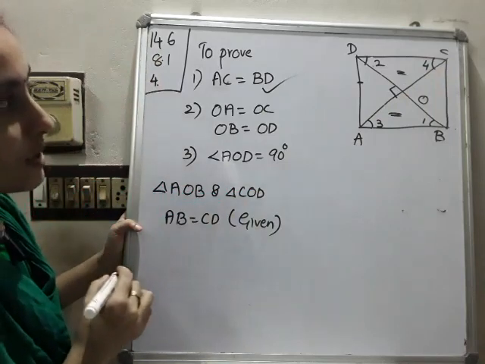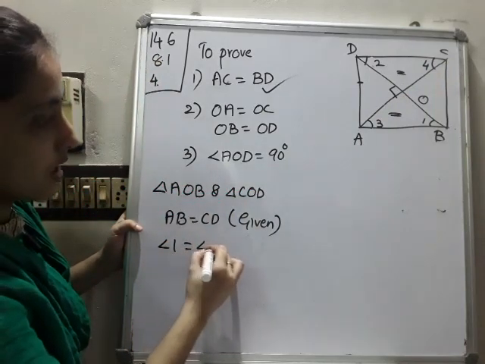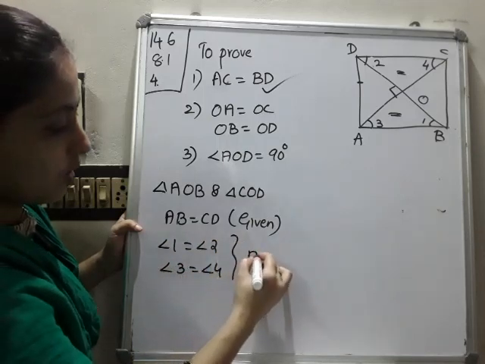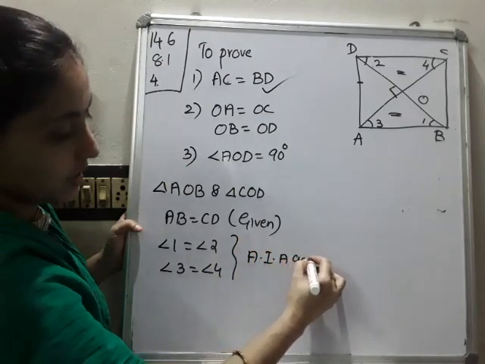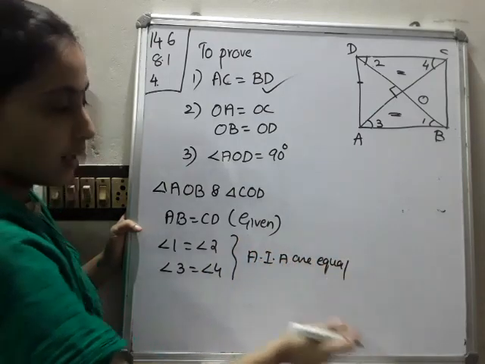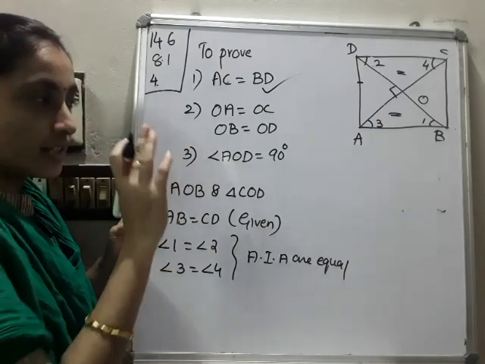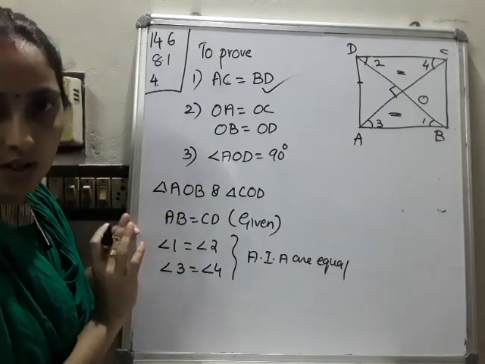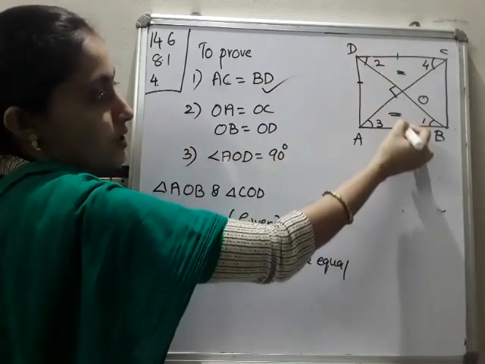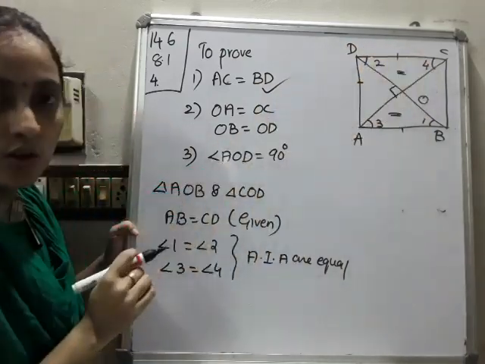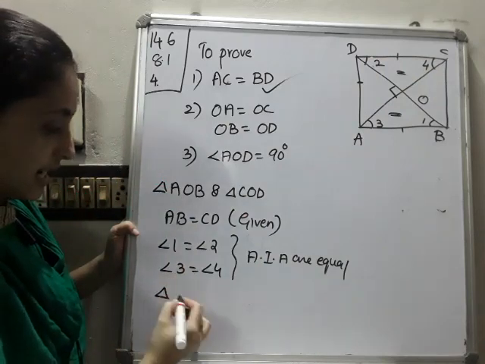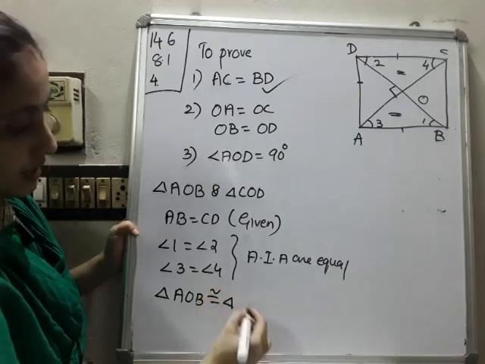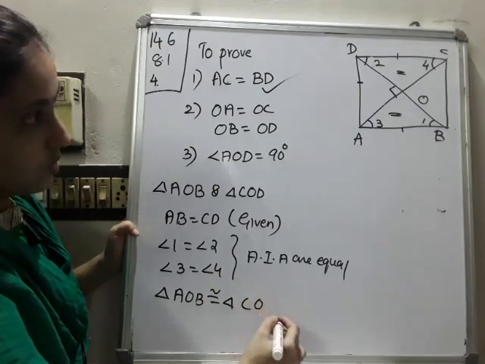So we can write it as what? Angle 1 will be equal to angle 2. Angle 3 will be equal to angle 4. What is the reason? Alternate interior angles are equal. Why can we say that alternate interior angles are formed? Because the square is a parallelogram itself, so we can apply the laws of parallelogram in a square. So side also equal. So angle, side, angle. Which congruence rule? ASA congruence rule. We can say that triangle AOB is congruent to triangle COD.